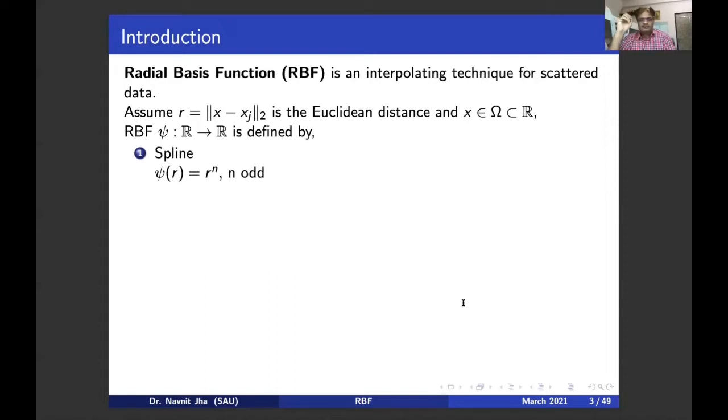Number one, at x equal to x naught, the data is known to us, which I am going to denote by u naught.